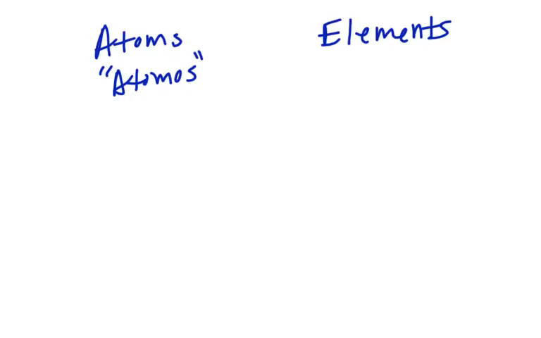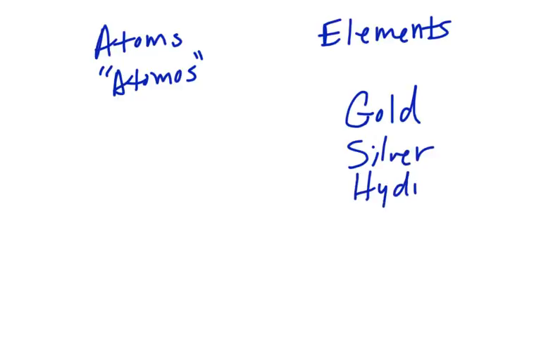Originally what people thought was, if you took some kind of matter, like maybe gold, and gold is what we would call an element. We have a little over 100 elements on the periodic table, and all substances then consist of these elements. So these are like the elementary substances. So we have gold, and we have silver, and we have hydrogen. These are elements.